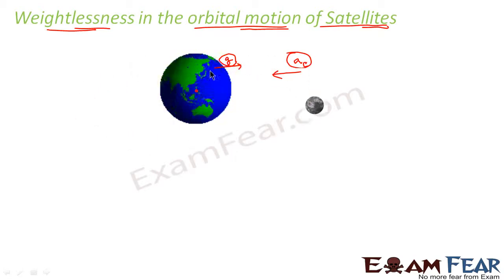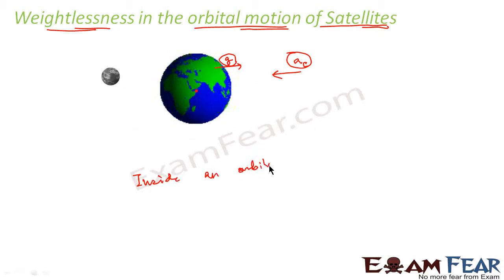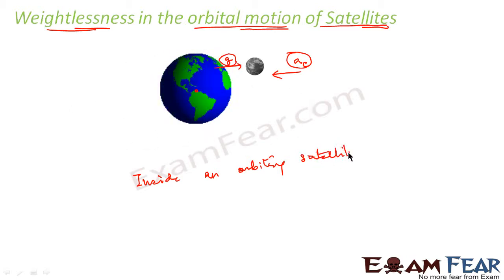If you consider the situation inside the satellite, everything is in a state of free fall because there is no net acceleration. Whatever movement takes place is under uniform velocity. Therefore, you can say that inside an orbiting satellite, weightlessness is experienced.